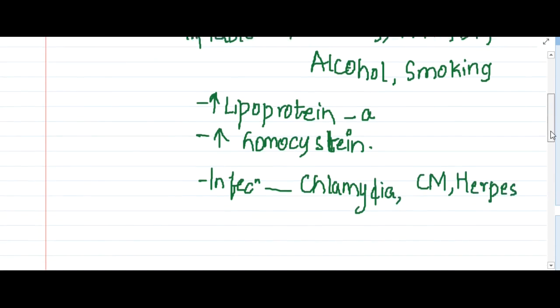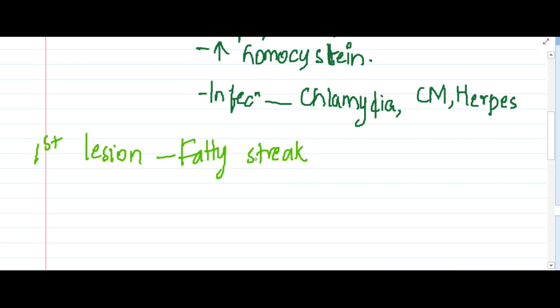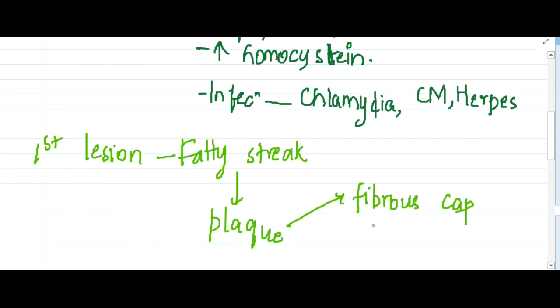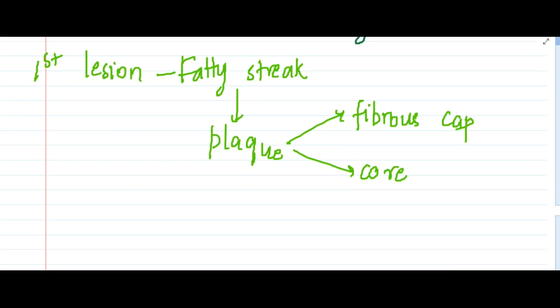So if you were asked a one-liner in the exam, what is the first lesion that you see in atherosclerosis? The first lesion that we see is a fatty streak. This fatty streak will progress to form a fatty plaque. This plaque has a fibrous cap and a core. And in the core and in the fibrous cap, what do you find? In both the core and fibrous cap, we mainly find foam cells.